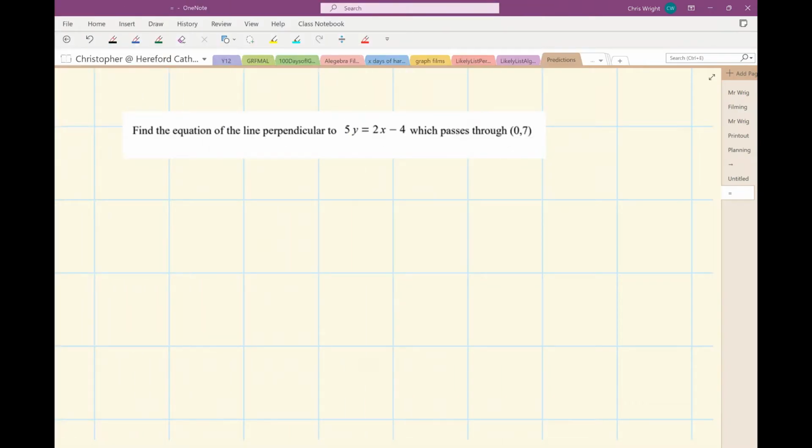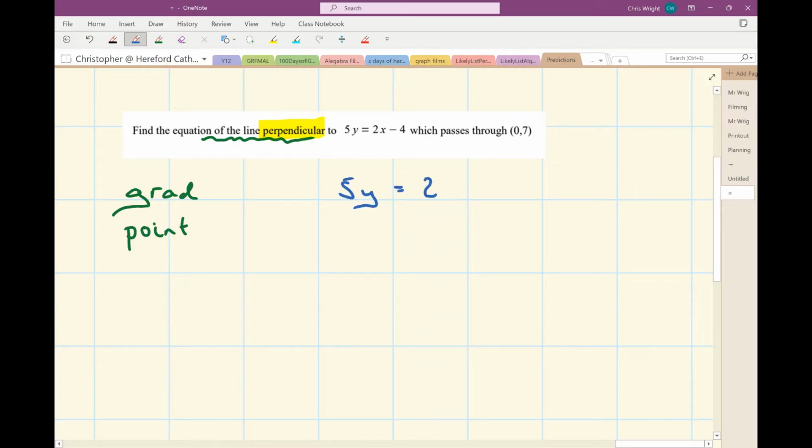Okay, so in this question, we've got to find the equation of a line. If we're going to find the equation of a line, I'm instantly thinking that I need to know the gradient of the line and also a point on the line. The equation of the line that I've got to find is perpendicular to the line 5y equals 2x minus 4. So if I can find the gradient of this blue line, which I'm going to do by dividing left and right by 5, the gradient of that blue line is the coefficient of the x, 2/5.